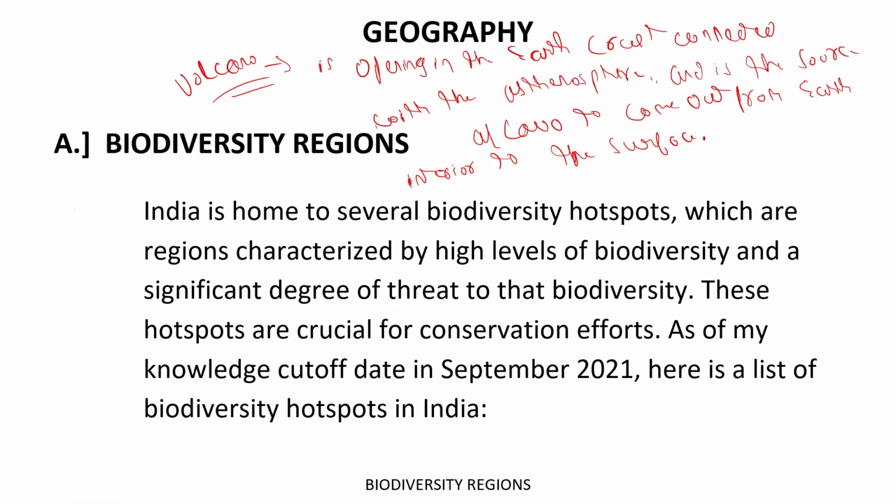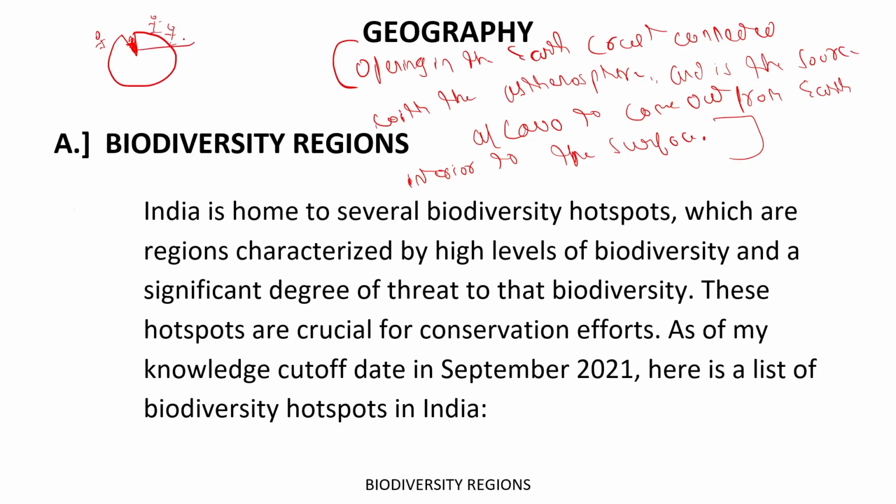In simple terms, a volcano is basically an opening in the earth's crust, and this opening is connected with the asthenosphere, which is the source for lava to come out towards the earth's surface. You can see the definition here: this is the opening, this is the asthenosphere, and this is the earth's surface where we are living.